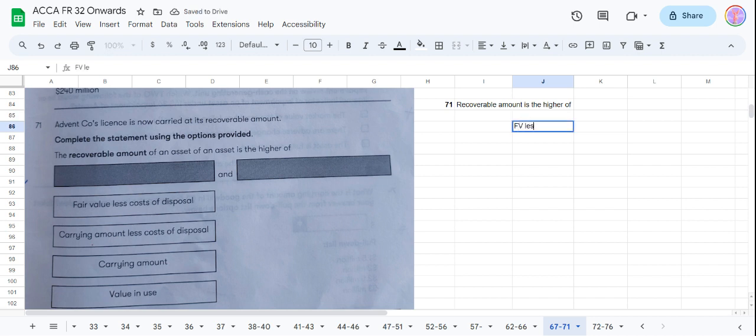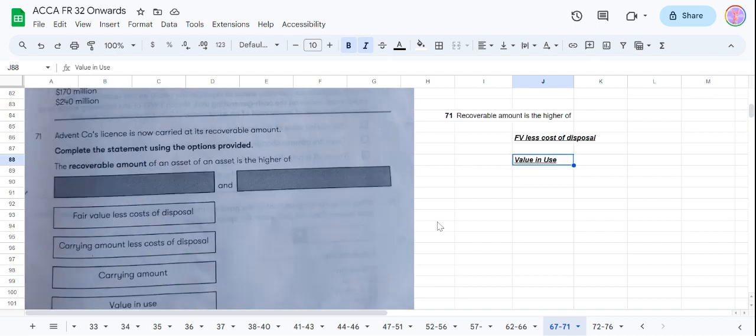Fair value less cost of disposal. What else do we take? We take value in use. That we know from the study that we take fair value less cost of disposal and value in use. Whichever is the higher will be the recoverable amount. Either the fair value less cost of disposal or what the value in use is.